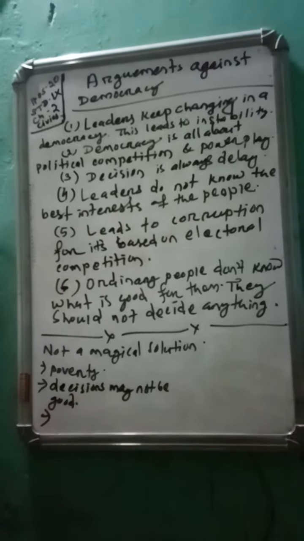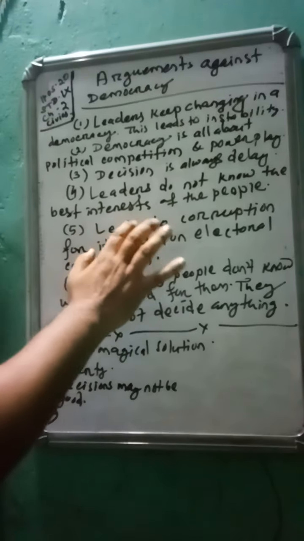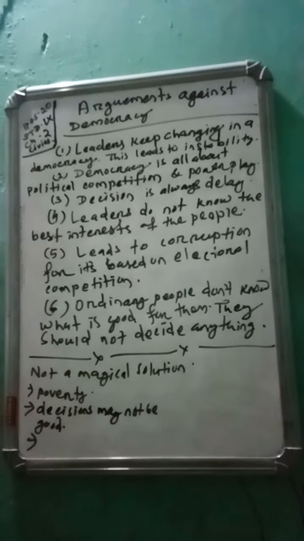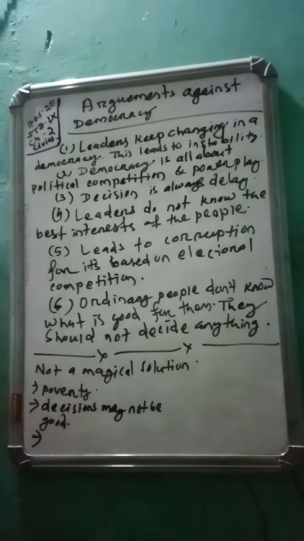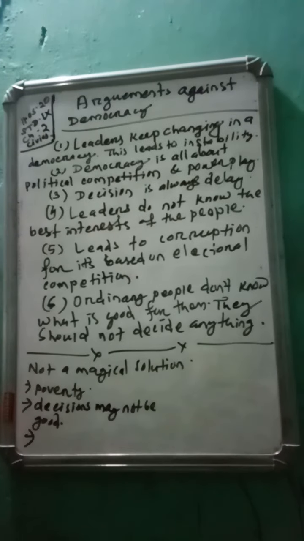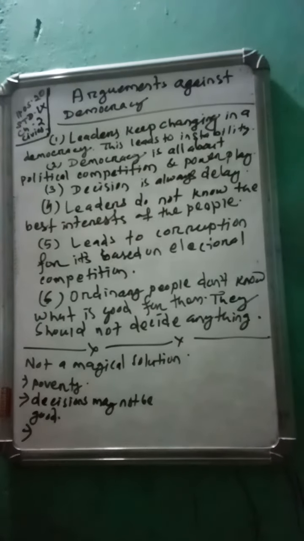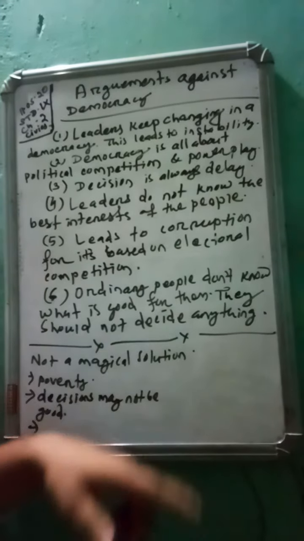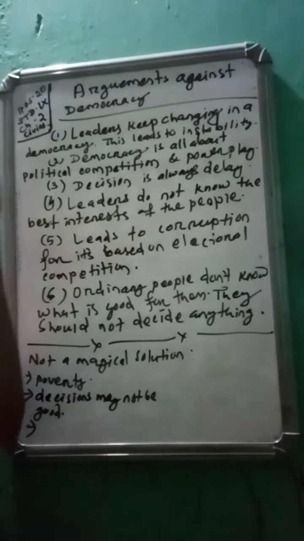Let's come to point number 5. It leads to corruption, because it is based on electoral competition. That means they know that this year they have won the election and got a seat as a member of parliament, but they don't know whether they may win or not in the next election.